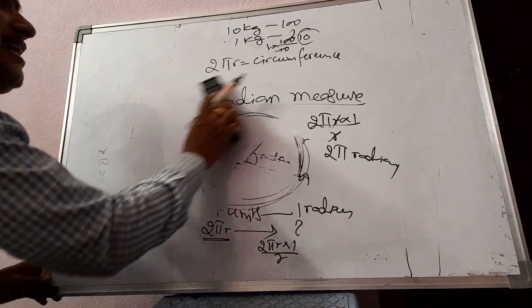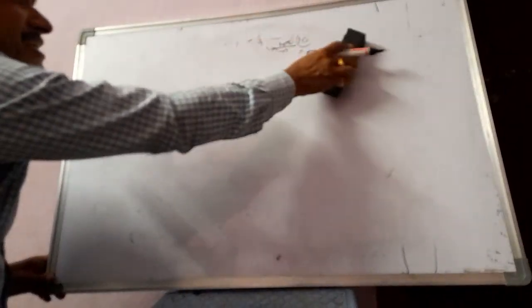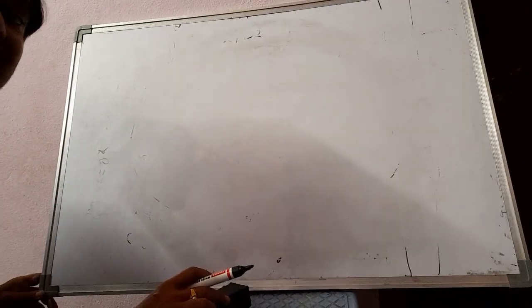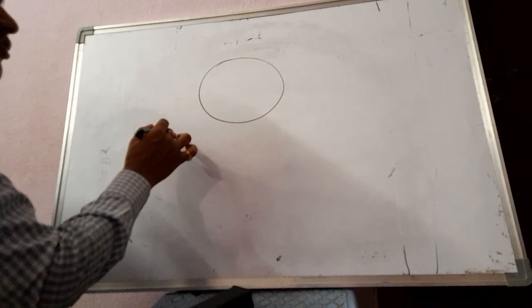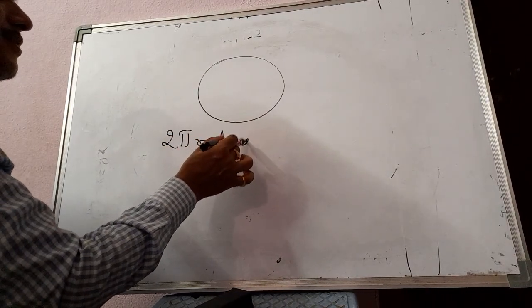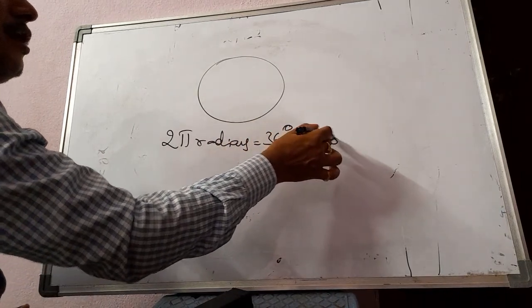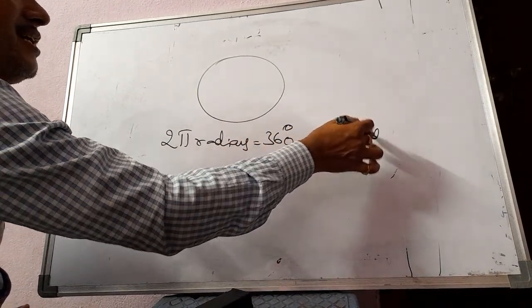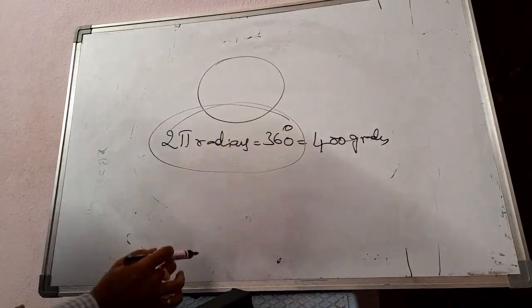So today in our small video we understood the relation between degree, radian and grade. For a complete revolution, 2 pi radians, 360 degrees and 400 grades. In intermediate level, most people will be using this.